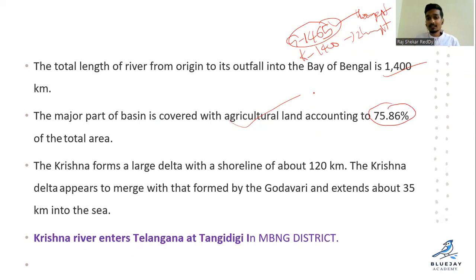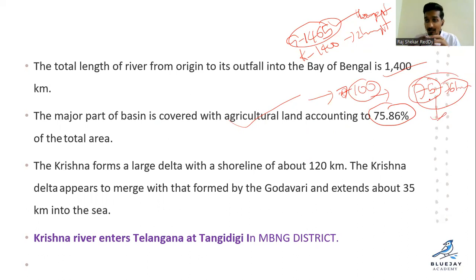So if it travels 100 kilometers, around 75 to 76 kilometers it is providing water for agriculture alone, right? It accounts for almost 75.8, so nearly 76%. That is one of the important points of Krishna river.